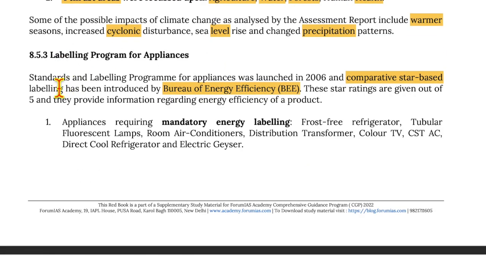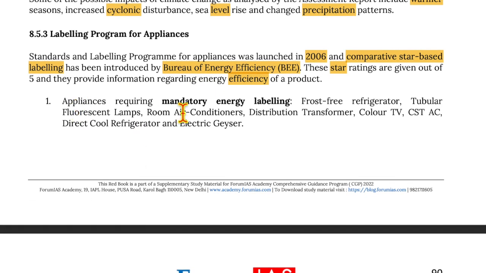Now, labeling program for appliances. The standards and labeling program for appliances was launched in 2006, and comparative star-based labeling has been introduced by the Bureau of Energy Efficiency, that is BEE. These star ratings are given out of 5, and they provide information regarding energy efficiency of a product. Under this, appliances requiring mandatory energy labeling are frost-free refrigerators, tubular fluorescent lamps, room air conditioners, distribution transformers, color TV, CST AC, direct cool refrigerators, and electric geysers.